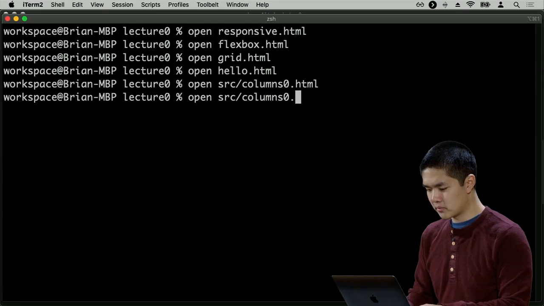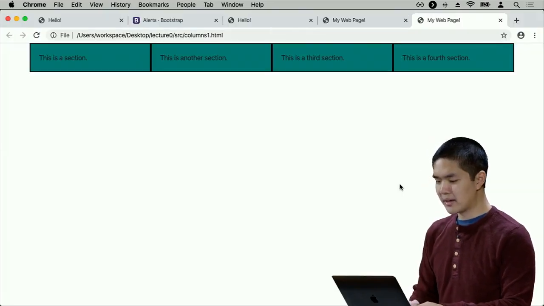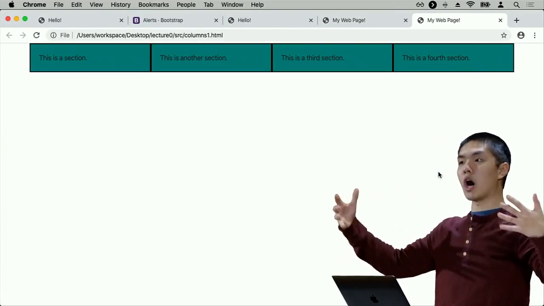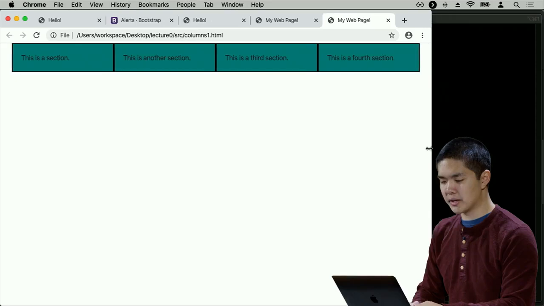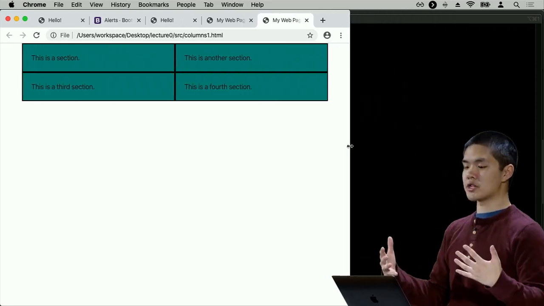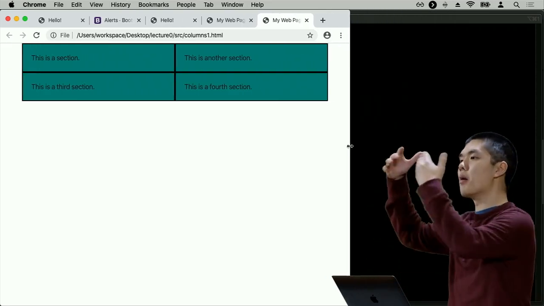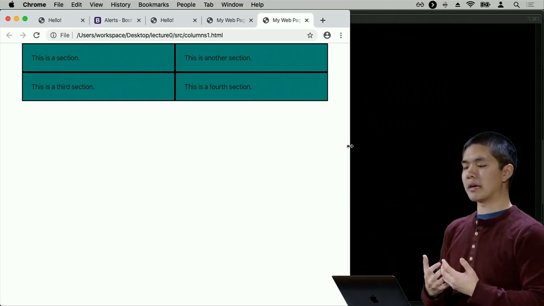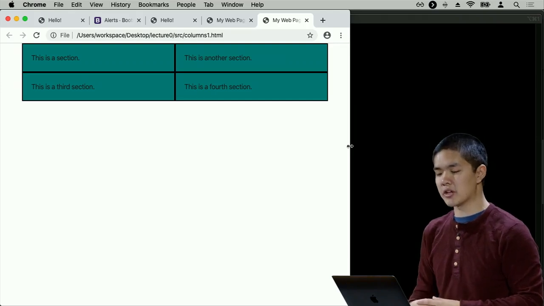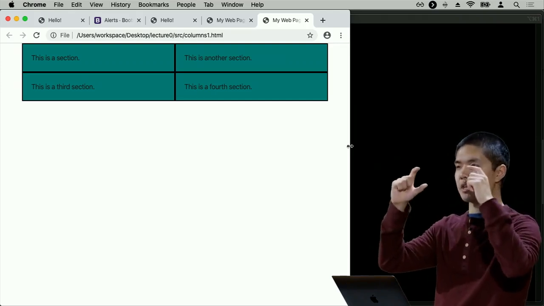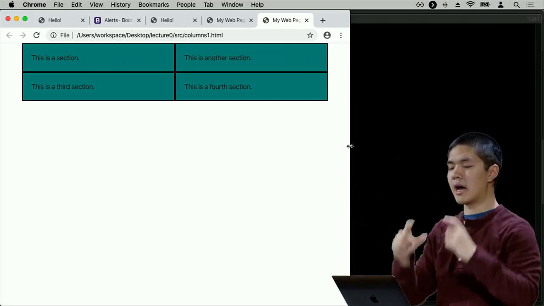So now if I open up columns1.html, and see what's there. On a large screen, I see 4 columns all on the same row. But as I shrink down to a smaller screen eventually, we'll see that things change. I now see the 3rd and 4th sections move down onto the 2nd row, because when the window is smaller, I only have the ability to show 2 elements in any particular row. So I get 2 on the 1st row, and then 2 on the row underneath that.